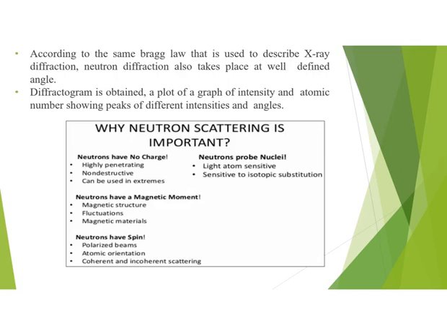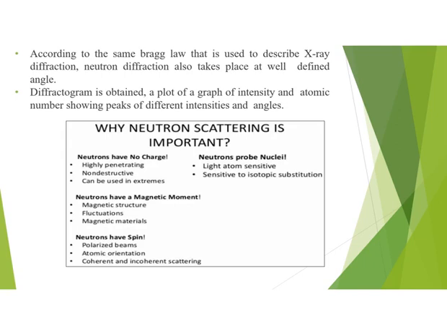Neutron diffraction uses Bragg's law the same way as X-ray diffraction does, that is, at well-defined angles. A diffractogram is obtained, a plot of intensity against angle showing peaks of different intensities and angles. So what is a diffractogram? A diffractogram is an output from a diffraction experiment. The output is usually represented in the form of a diffractogram, in which the intensity of diffracted X-rays is shown as a function of the scanning angle 2 theta.